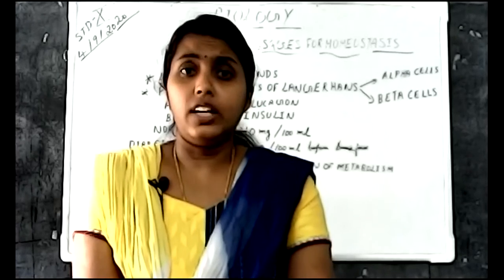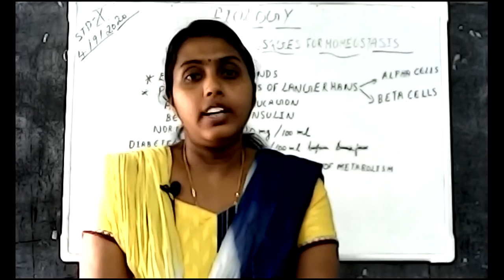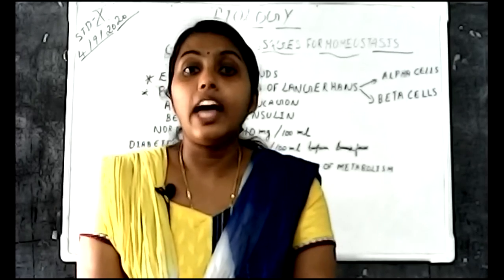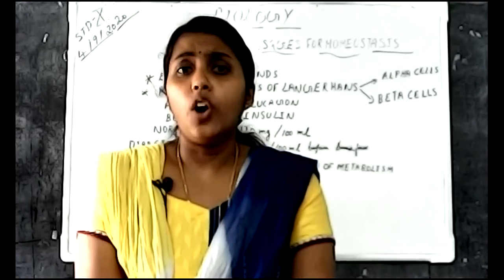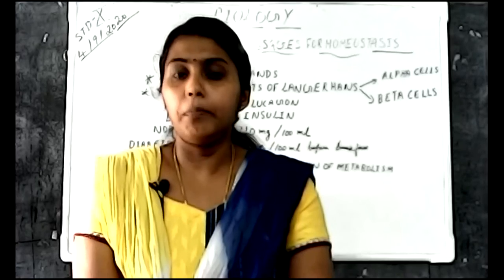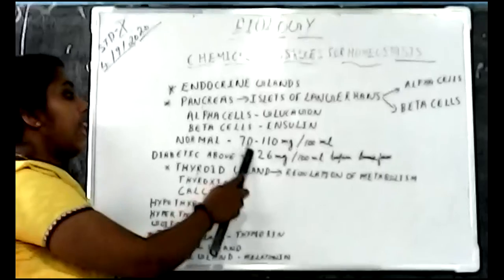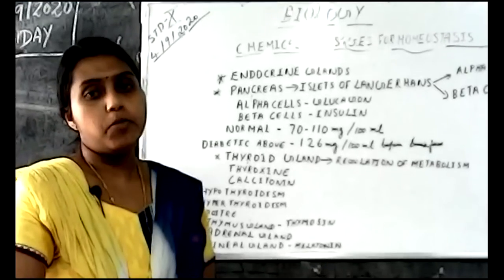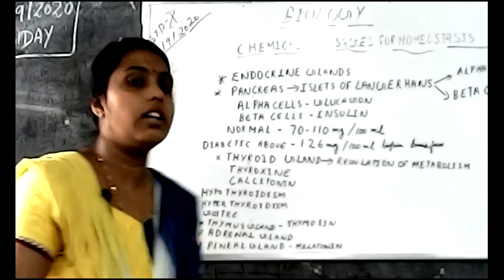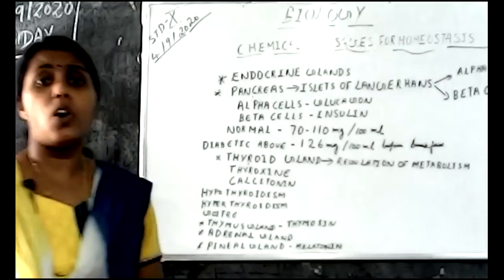Another thing: the most common disease you hear about in day-to-day life is diabetes, and it is a lifestyle disease. So how does diabetes occur, and what is the normal level of glucose in our blood? The normal level of glucose in our blood is 70 to 110 mg per 100 ml of blood. Then which condition is called diabetic?